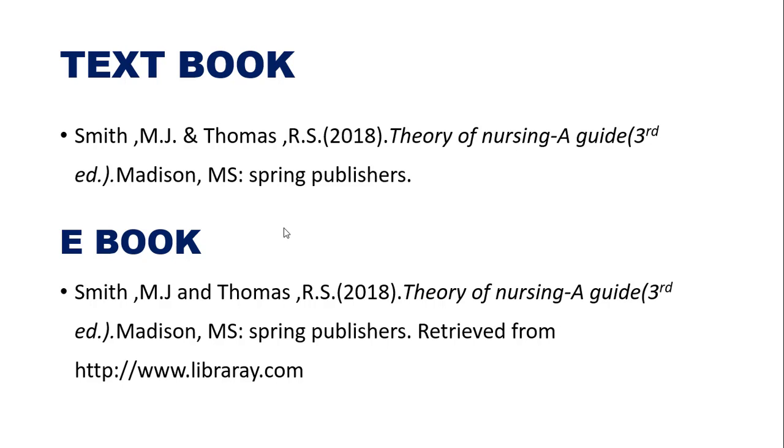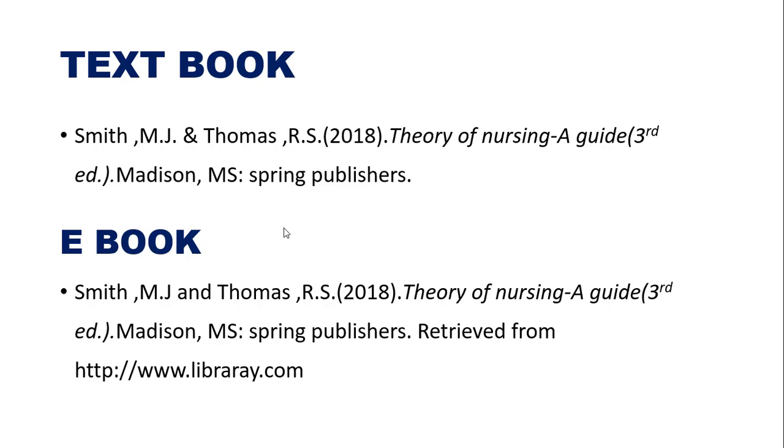You can see here Smith, comma M. J. and Thomas, comma R. S., in bracket the year, dot, theory of nursing a guide, and in bracket you have to write the edition, then a full stop. That should be in italics. Then write the city and state code, like Madison, comma MS, that's in the US, so Madison MS, then Spring Publisher. So in this way you can write.